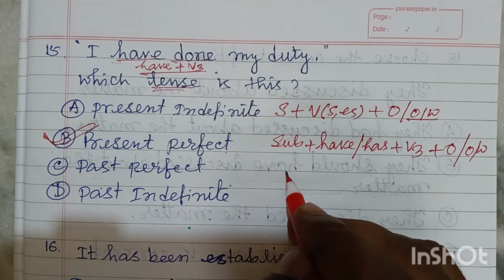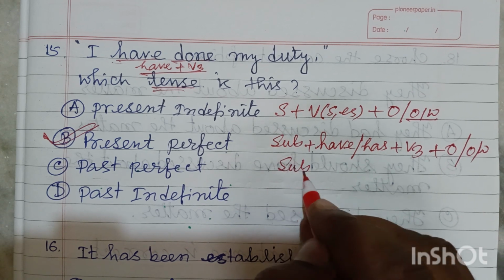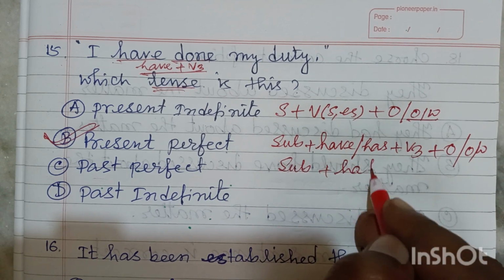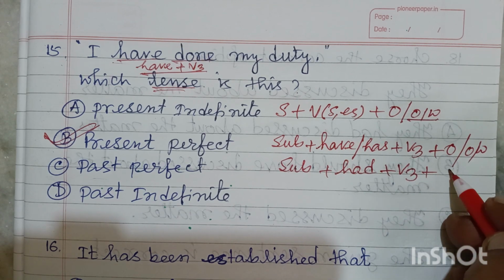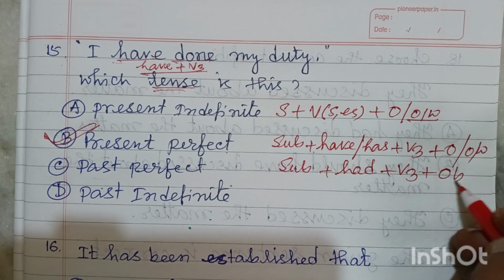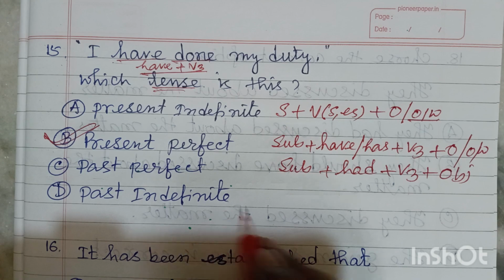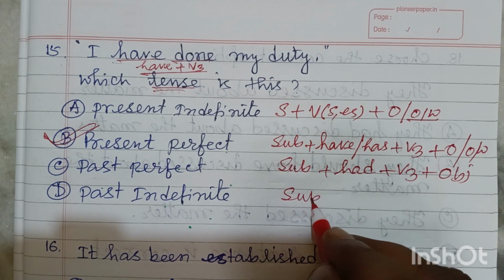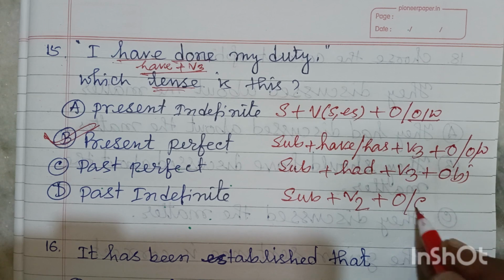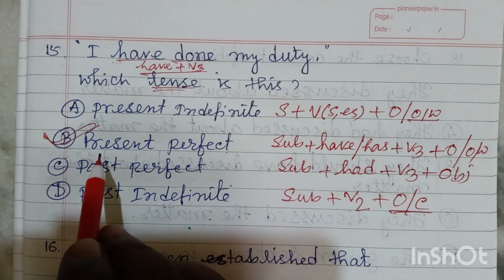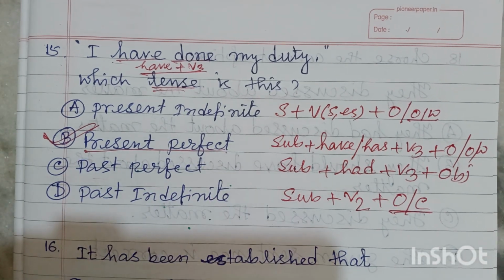In past perfect, you know it is subject, then had plus V3. This is the past perfect structure, then object or complements. And past indefinite, you know it is subject plus the past form of the verb, V2, then object or complement, whatever there is. So my dear friends, it is present perfect tense. This is the correct answer.